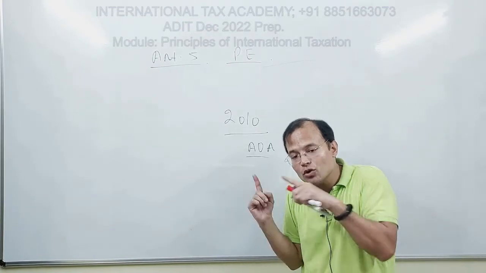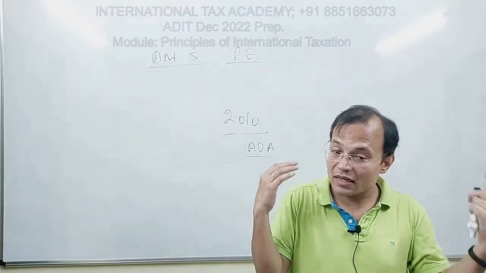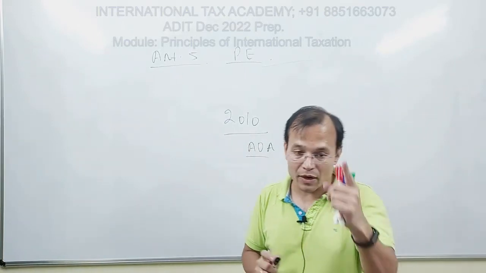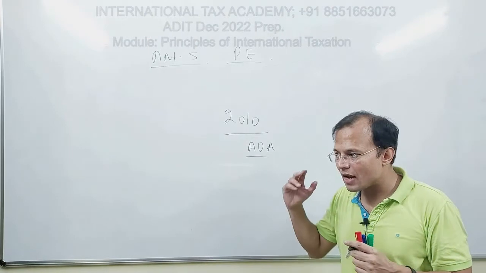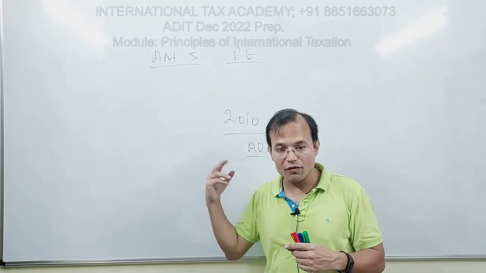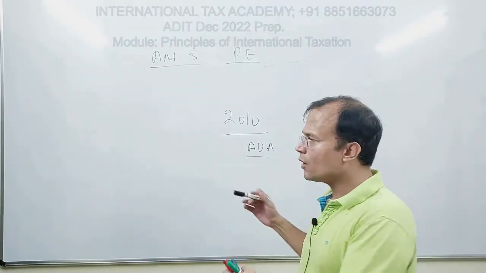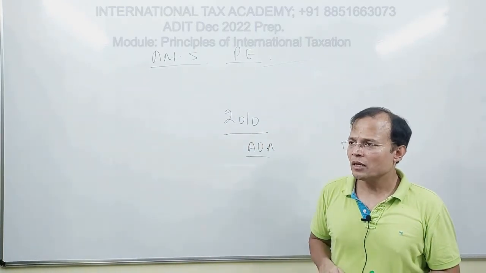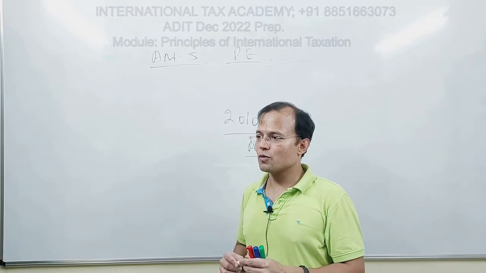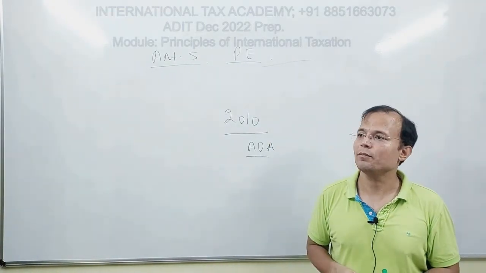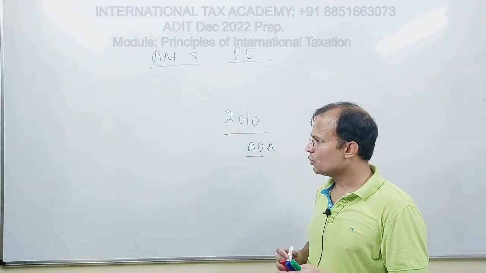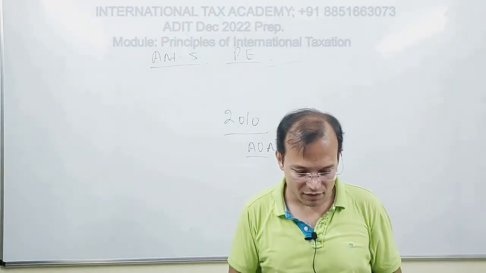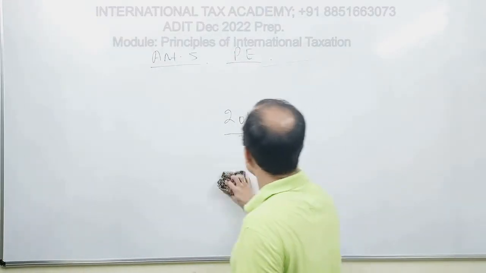Article 5 is still in the definition chapter. Chapter number 2 is definitions. Fine. So it is ultimately Article 7 which will make use of this concept of permanent establishment. The P concept is used in other articles as well. I'm not saying otherwise, but yes, when you discuss business profits, the concept of P becomes very very important. Right? So let us come to Article 5, and let's move ahead.